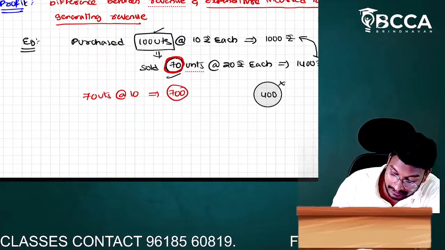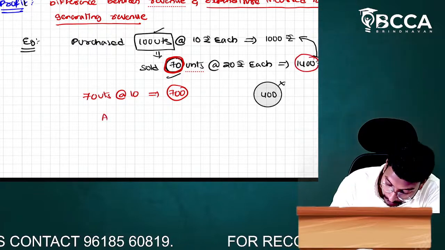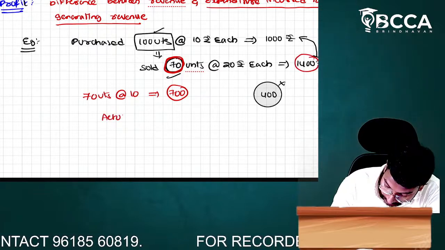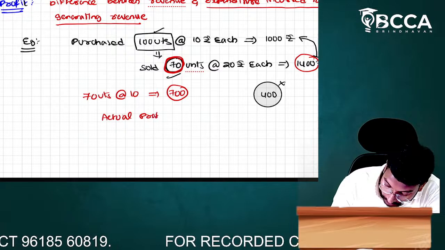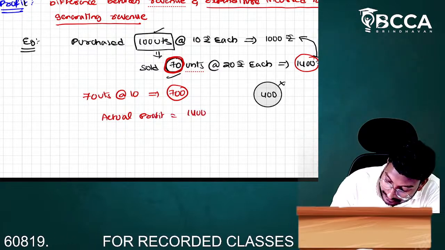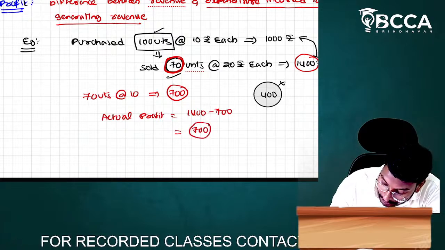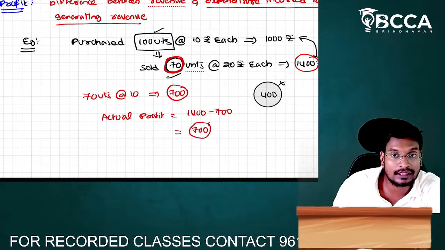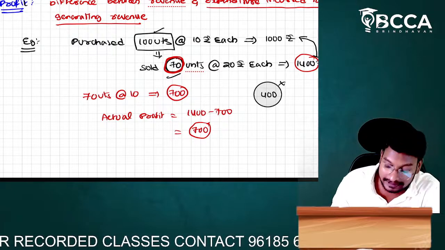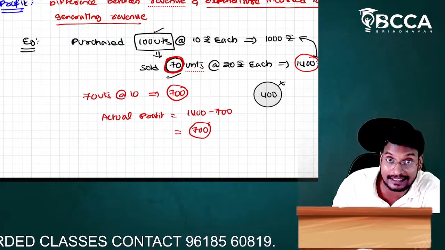Only 700, but we actually sell for how much, sir? 1400. So what is the actual profit? Here the actual profit equals 1400 minus 700, which equals 700. So the 400 is not the actual profit. The correct profit is 700. We should not say the 400 is a profit.